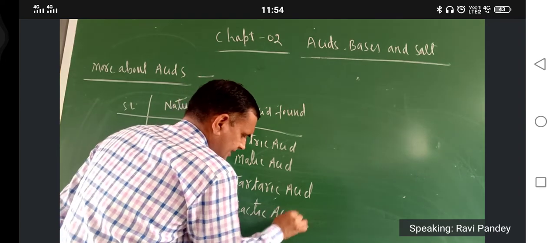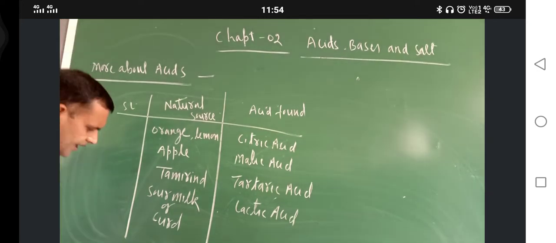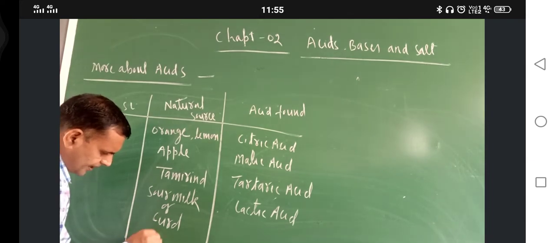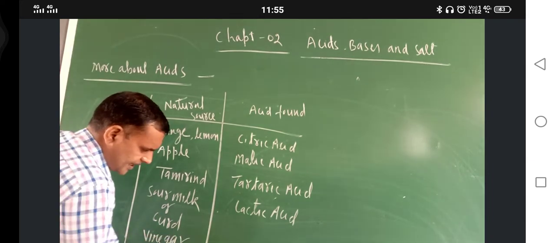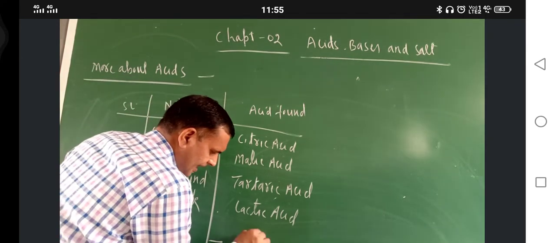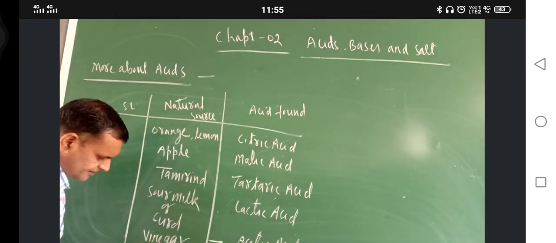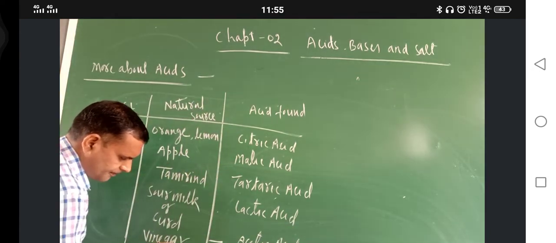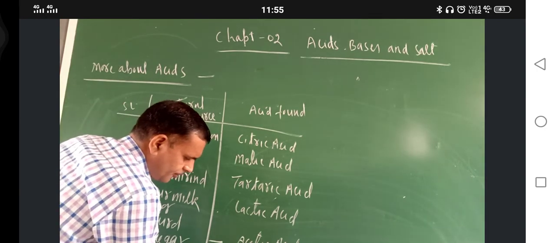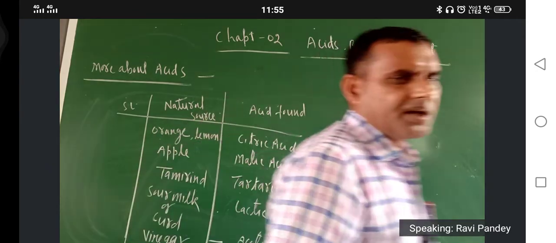Next one is vinegar, sirka. Which acid is found here? Here acetic acid is found. Proteins. In proteins, which acid is there? Amino acids. Okay.